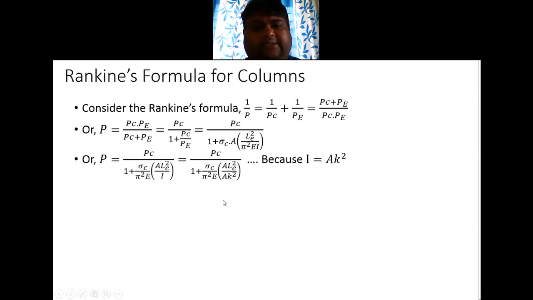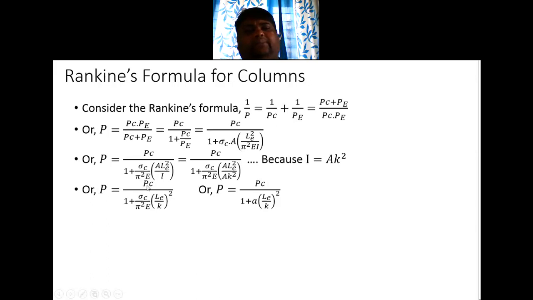This A gets cancelled, so I get the Rankine load as PC, that is crushing load sigma C into A, divided by 1 plus sigma C by pi square E into LE by K whole square.